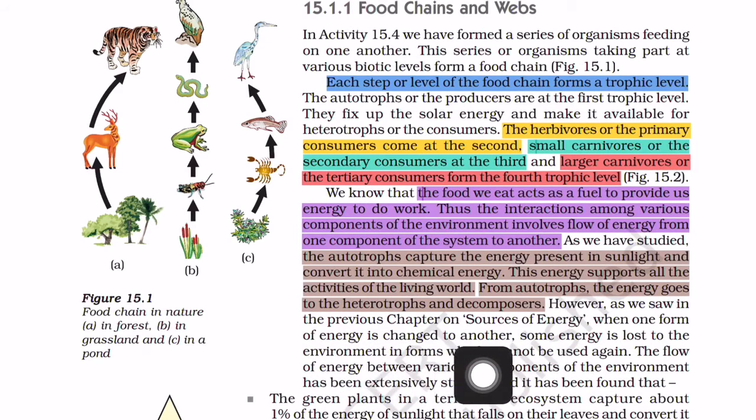However, as we saw in the previous chapter on sources of energy, when one form of energy is changed to another, some energy is lost to the environment in forms which cannot be used again. Most of the energy was lost in the environment which we cannot harness. That means that energy was not in a usable form.